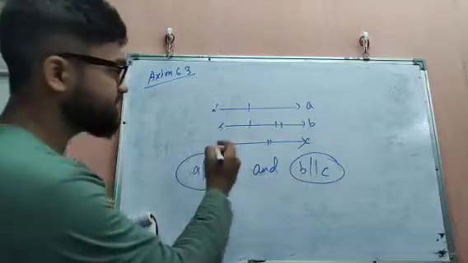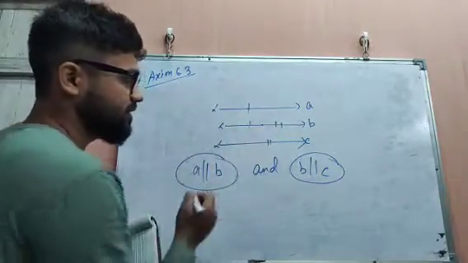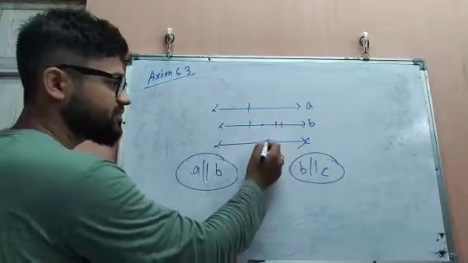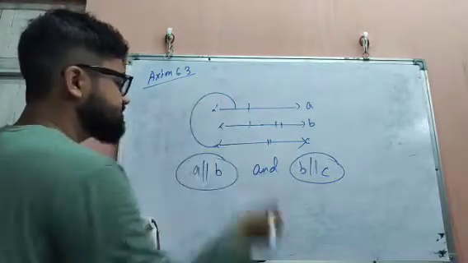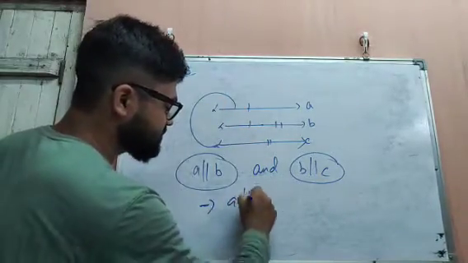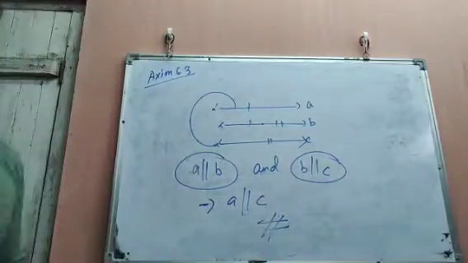So if A is parallel to B and B is parallel to C, this implies A is also parallel to C.